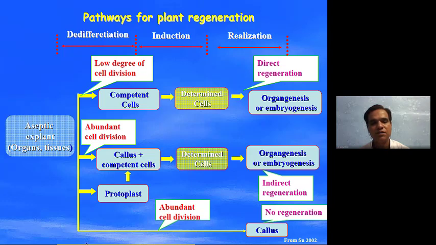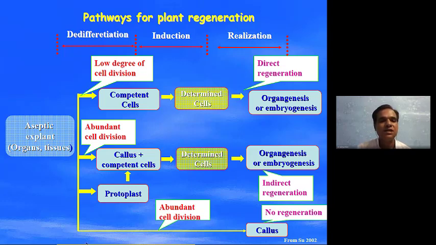When from the competent cell we are producing embryos, we are calling it embryogenesis. So from competent cells, if we are able to produce organs, that is organogenesis, and from a direct competent cell we can also produce embryogenesis. Another thing is, from aseptic tissue culture or organ culture we can produce the callus.